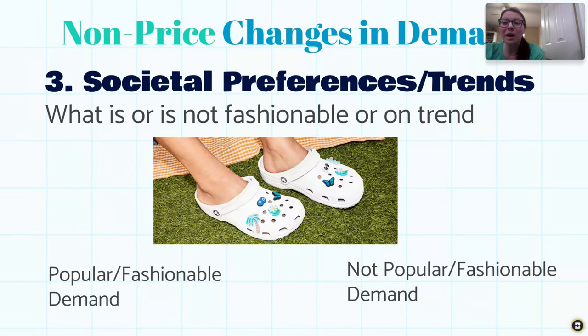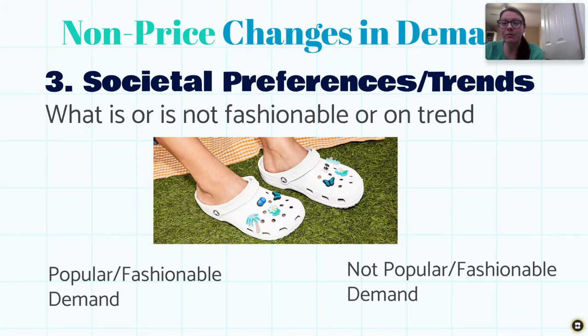The next reason why our demand could change will have to do with societal preferences or trends. This, in essence, is what people are into, what's fashionable, what's on trend, what the influencers are saying that everybody must buy. All right, so the number of people hasn't changed. The amount of money those people have hasn't changed. The price of the product itself hasn't changed. But all of a sudden, we're going to see certain things get really, really popular or really, really unpopular.